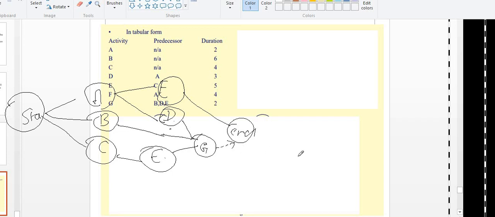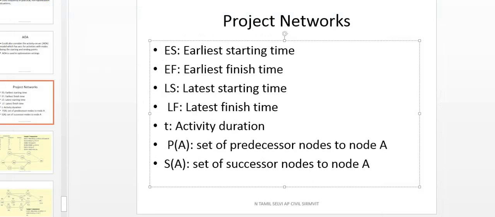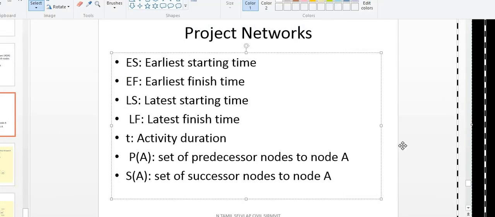This is how we have to draw the network diagram, right? Next, you just put all the durations here, 2, 6, 4, all the durations. Network diagram is ready. Next, what you should know: early start, early finish, late start, late finish. These 4 important keywords we should know.